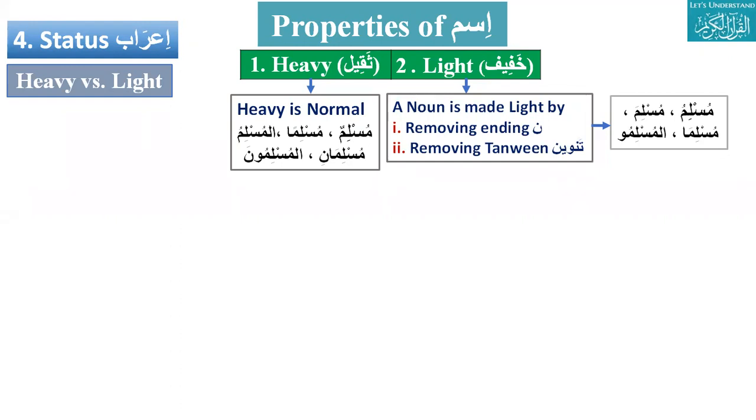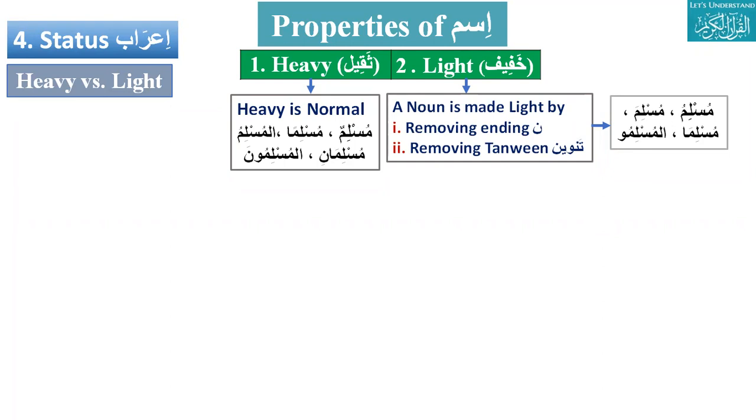Yes, there are four properties of ism. Number one, it's number, gender, and qism. Then the last, status, Arab. So in English: number, gender, type, and the last is status. Again, number, gender, type, and status. Can you say again these four properties? Number, gender, type, and status. Okay, thank you.